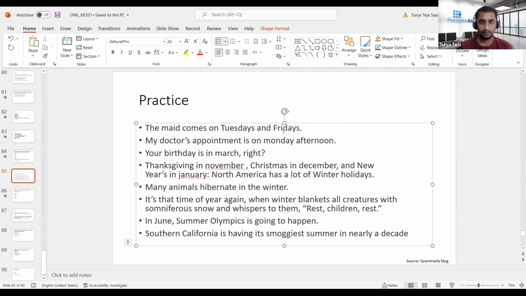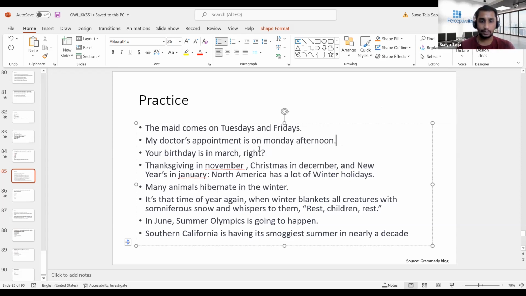Right. Tuesday and Friday, as I mentioned, a day in a week, month in a year, have to be capitalized. So here Tuesday and Friday both have to be capitalized. So this sentence is right here.